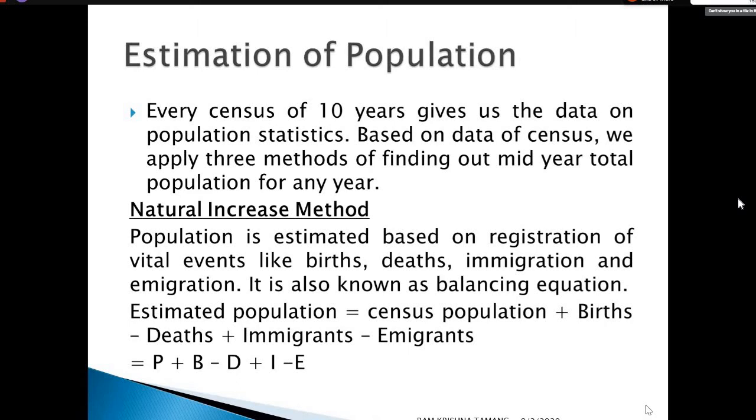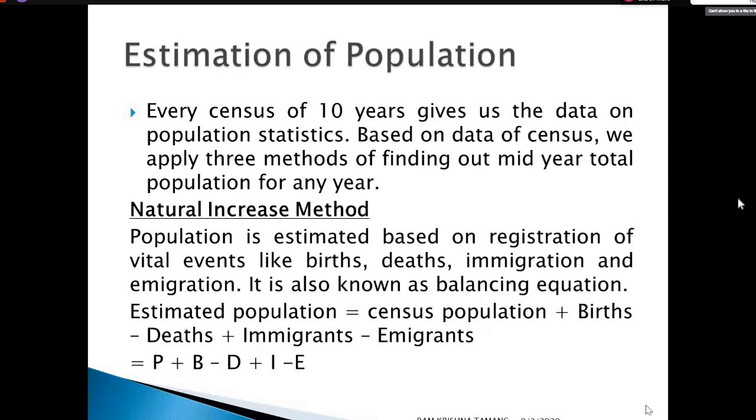Based on the data, information, and statistics in the census or vital statistics, we apply three methods to find out the mid-year population or total population for any particular year, based on the available census information. That procedure is said to be estimating the population. The first method is the natural increase method.